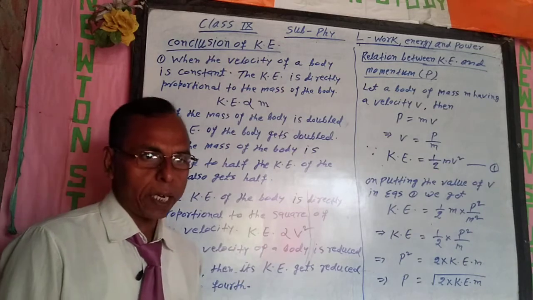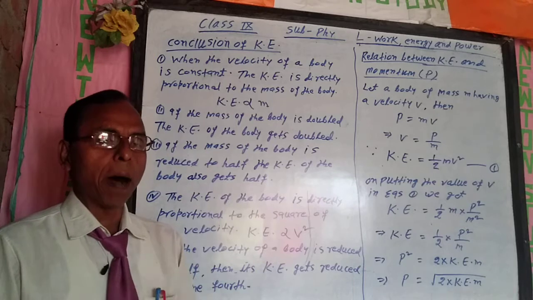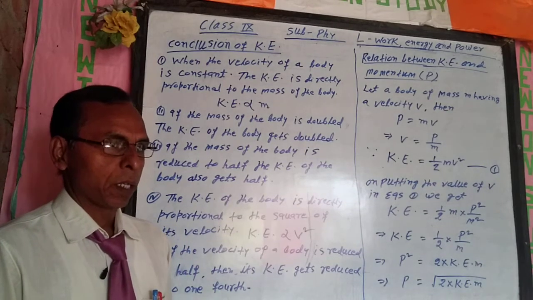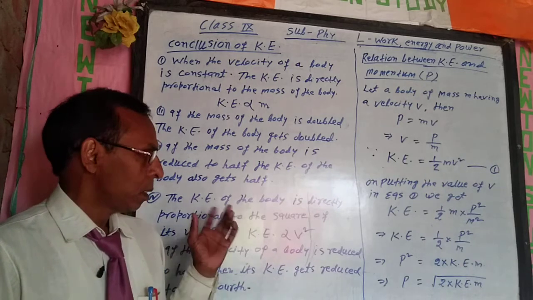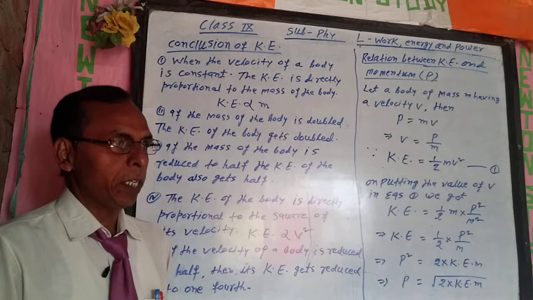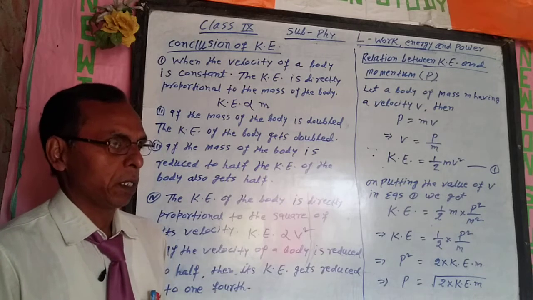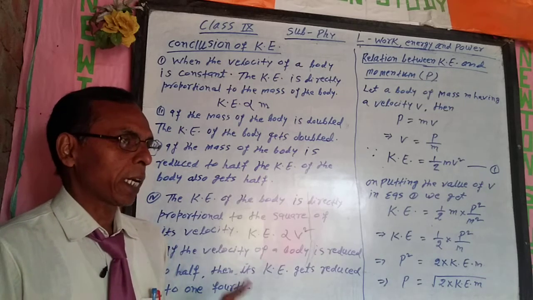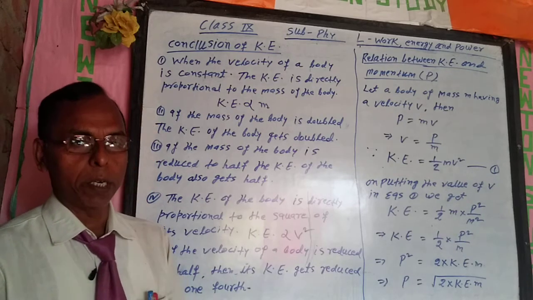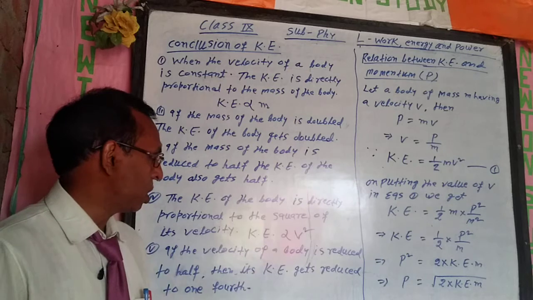It means that when the mass of a body is constant and the velocity of a body is doubled, then the kinetic energy of the body becomes 4 times.